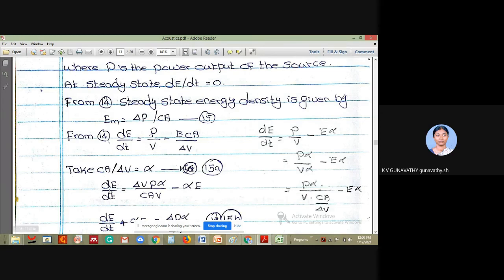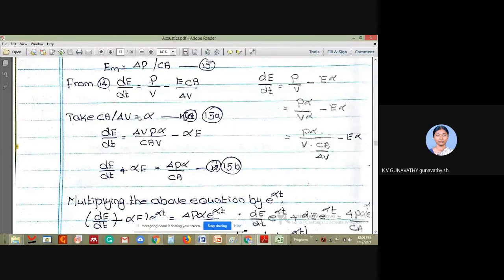That gives you this equation, which you keep as 15A. Now take this alpha E to the other side. So dE by dt plus alpha into E is equal to 4P alpha divided by CA, as V and V cancel. Let it be equation number 15.